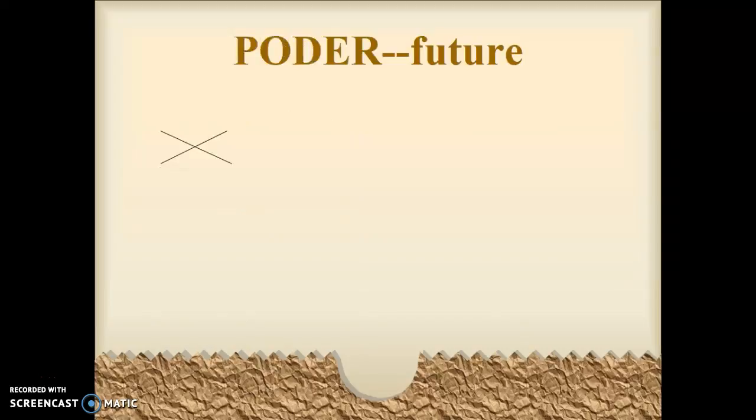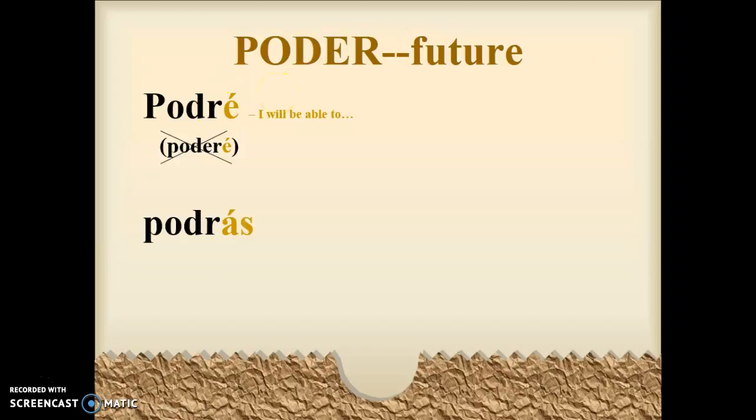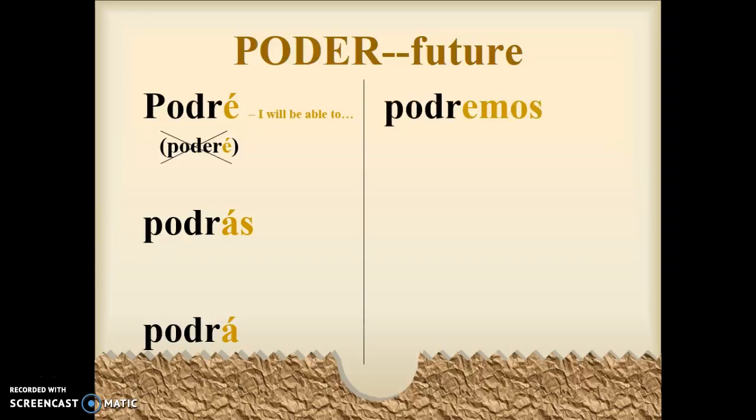Okay? Poder, here's another one. I'm not doing them all for you, but podré would be I will be able to blank. Again, the temptation here is to put poderé, but it's one of the 9 irregulars, so it's going to end in dr for most of them. Podré, I will be able to. Podrás, you will be able to. Podrá, he or she will be able to. Podremos, we will be able to. And podrán, they will be able to.